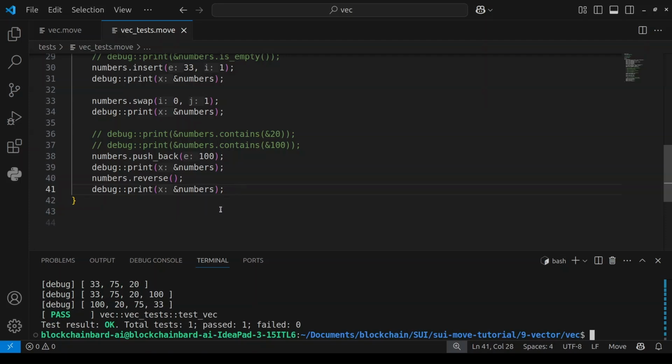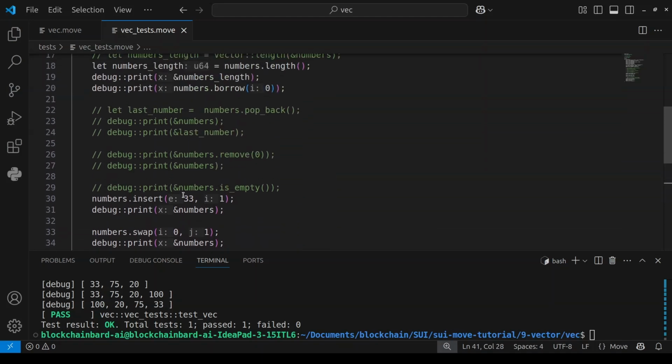Now look at it. At first we had 33 as our first element, 75 second, 20 third, and 100 as the fourth element. After doing this reverse, we actually swap the arrangement. The first became the last and the last became the first, and vice versa. So if you look at it now, we have 100 first.